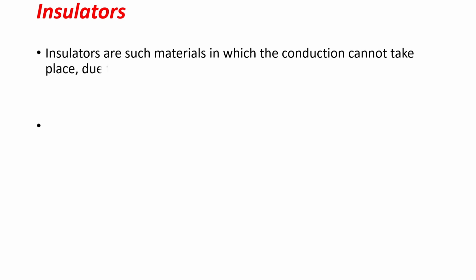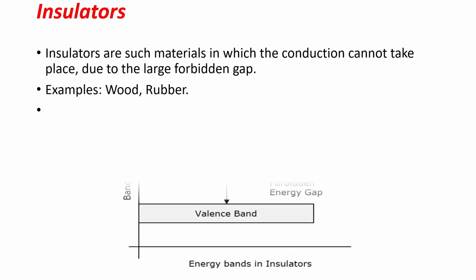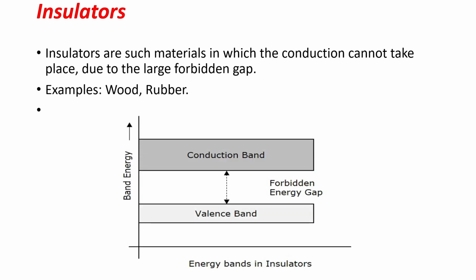Now see the energy band diagram for insulators. Insulators are materials in which conduction cannot take place due to the large forbidden gap. The structure of energy bands in an insulator is shown here. See, the forbidden energy gap between the valence band and conduction band is very large. So, the electrons can't travel from the valence band to the conduction band.